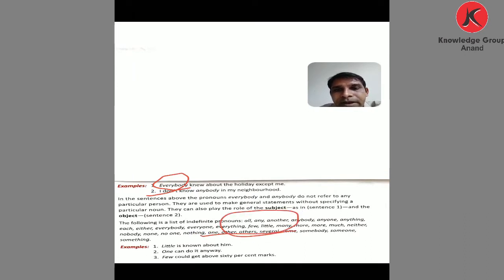Now see how we use these words as indefinite pronouns. Everybody knew about the holiday except me. I don't know anybody in my neighborhood. So this word is used as an indefinite pronoun. We do not talk about a particular person or thing. We talk about the general thing. That is why we use these as indefinite pronouns.